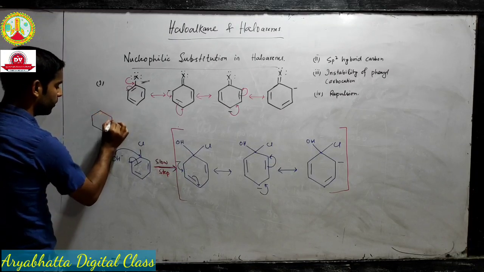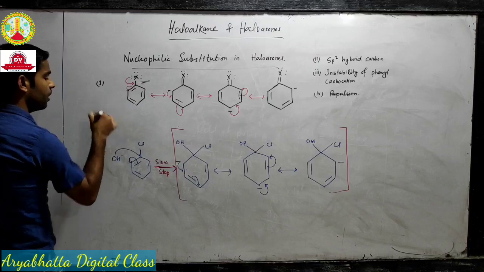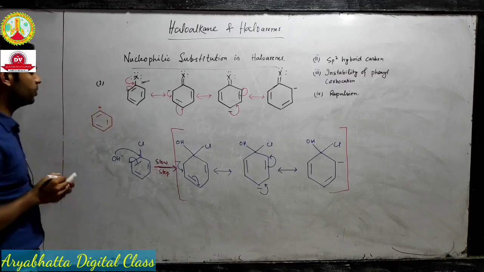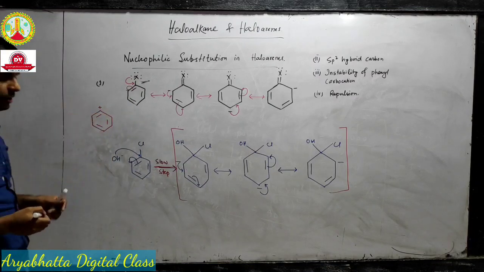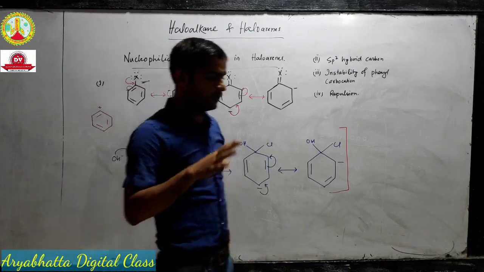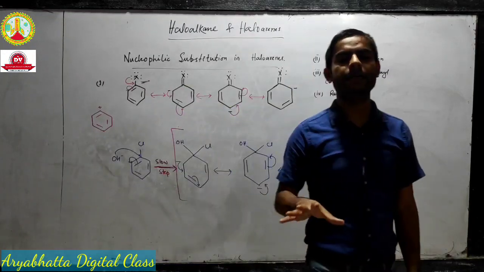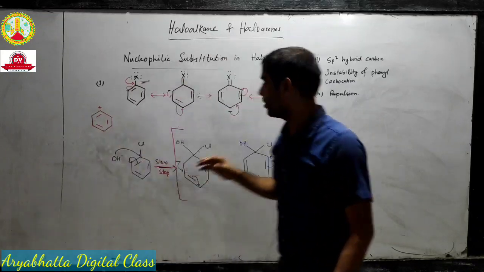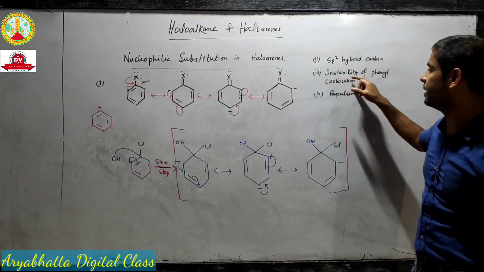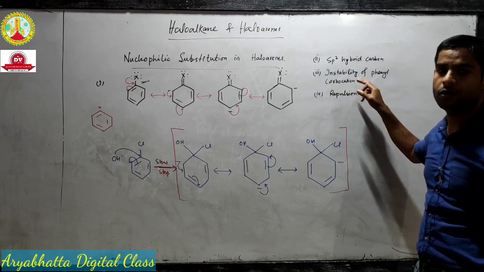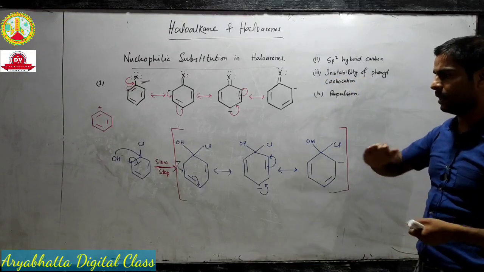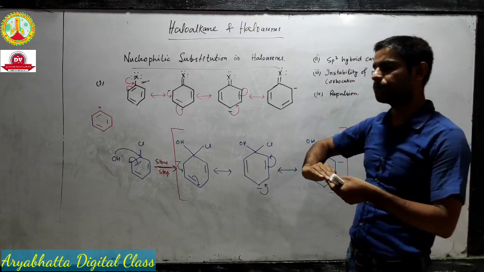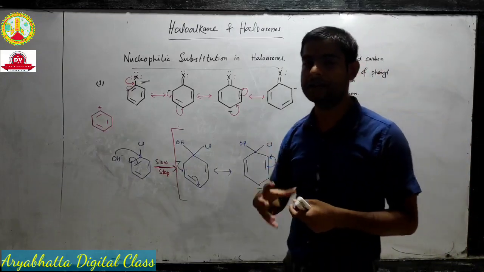If we remove the halogen, there will be a positive charge on this benzene ring. Now, phenyl carbocations are highly unstable. They cannot get stabilized. Inability or instability. And we have seen that benzyl carbocations are very stable.